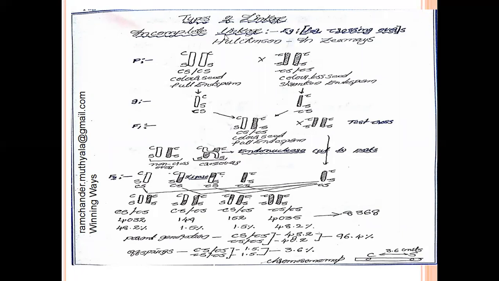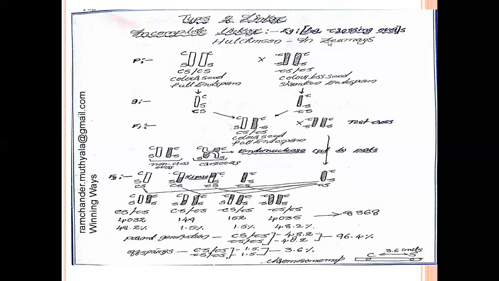Incomplete linkage is the best example for cytological evidence of crossing over. It was explained by the scientist Hutchinson in Zea maize plant.